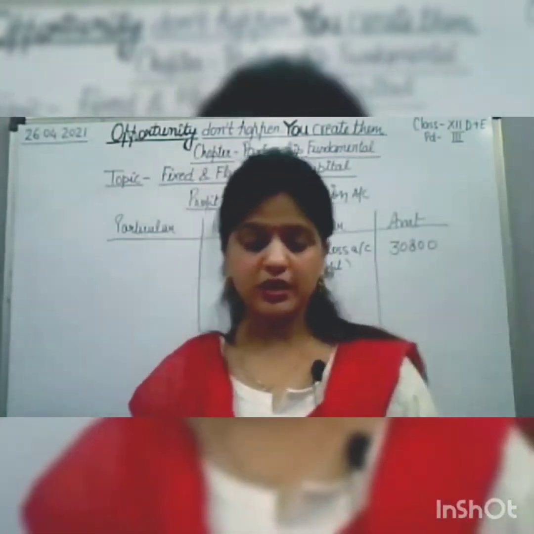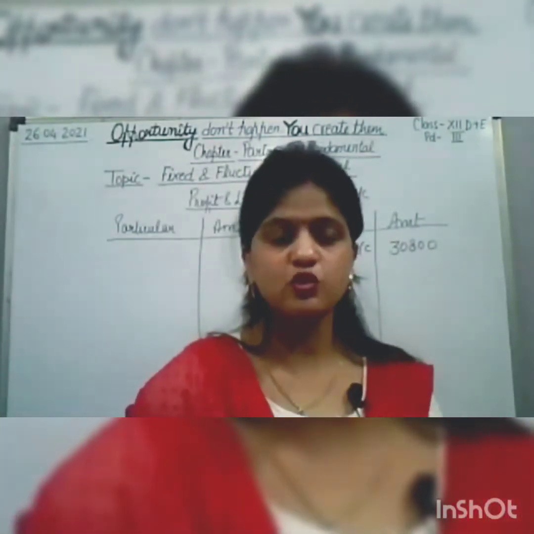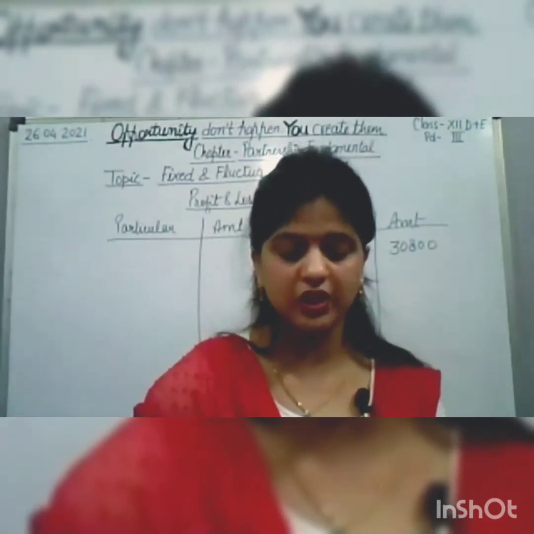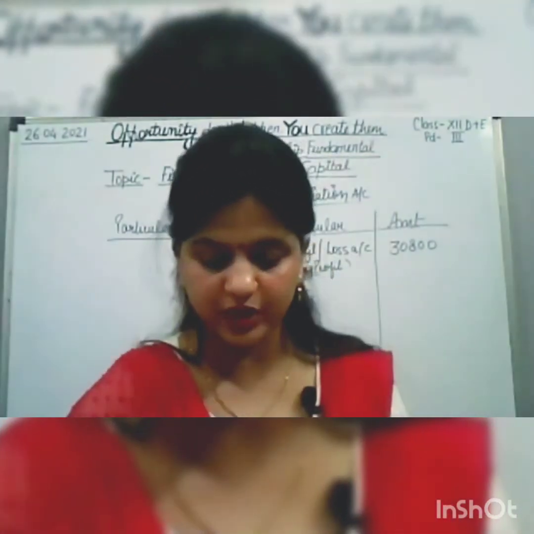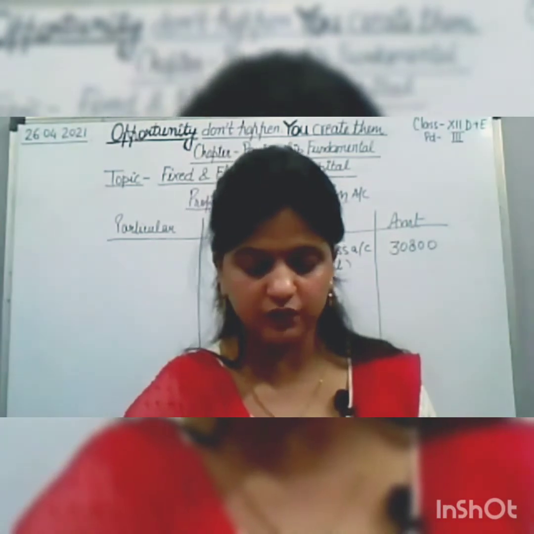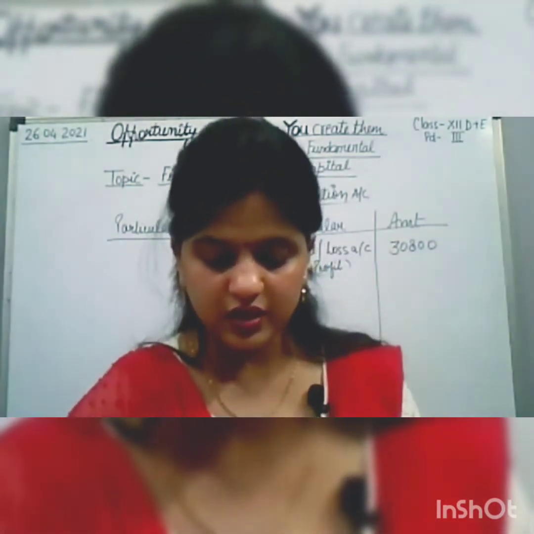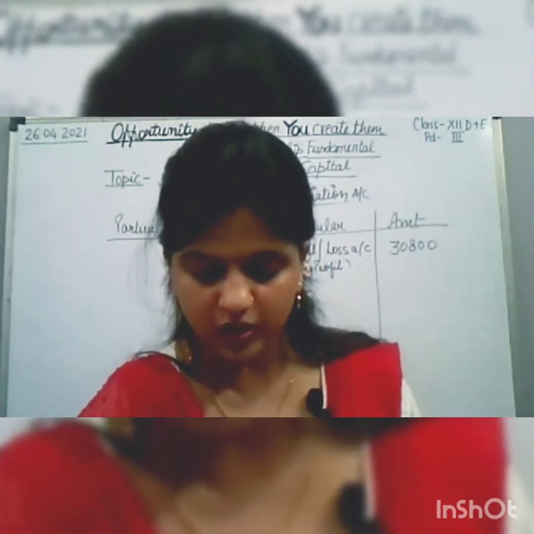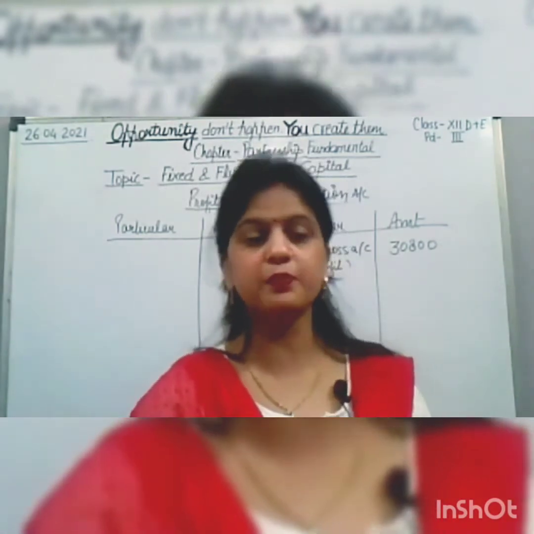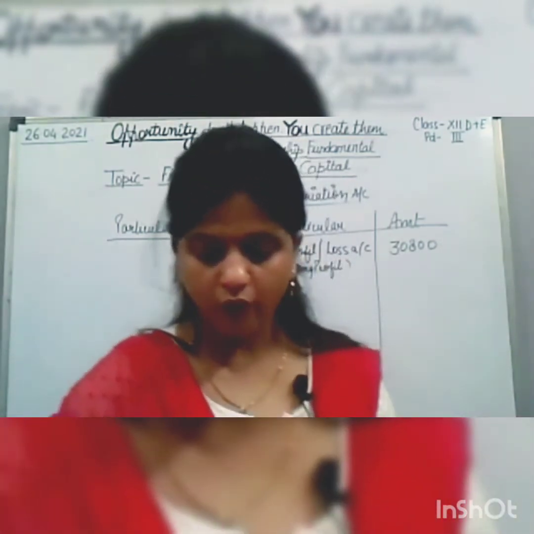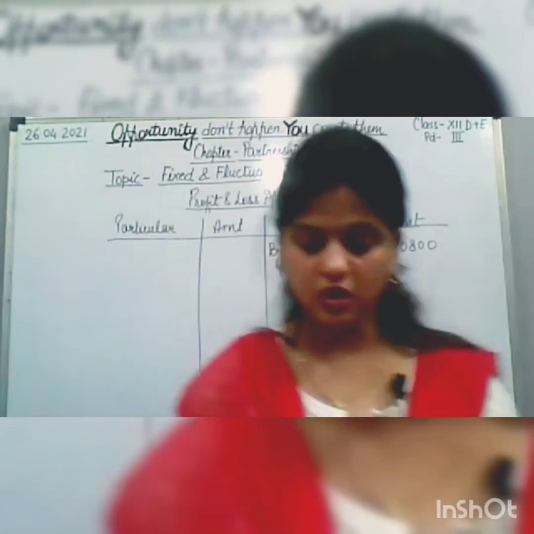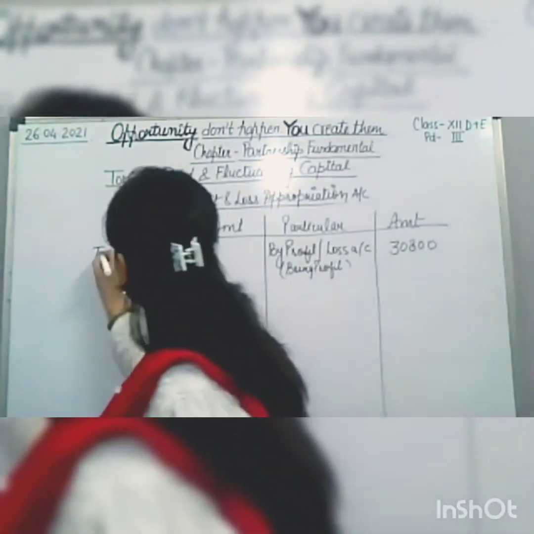Now we have to calculate the interest on capital as well, on 25,000 and 15,000. We need to calculate 9% interest on capital of 25,000 and 15,000.